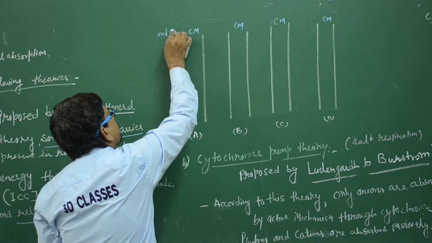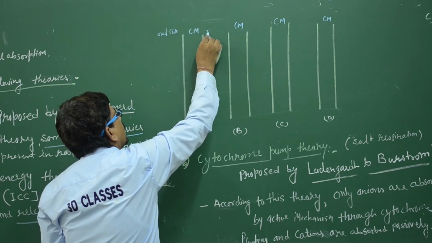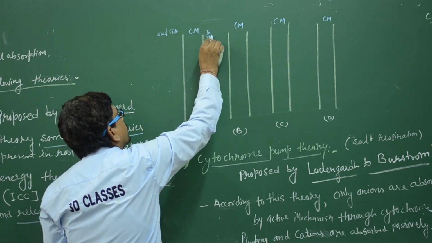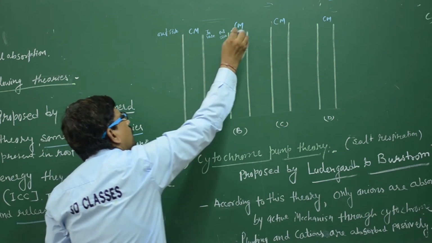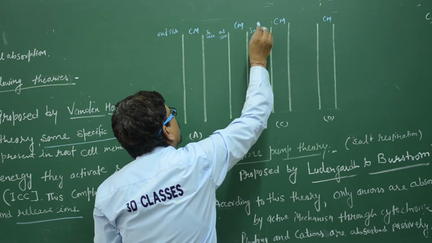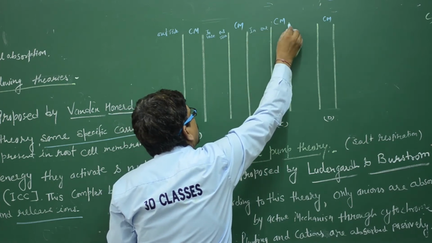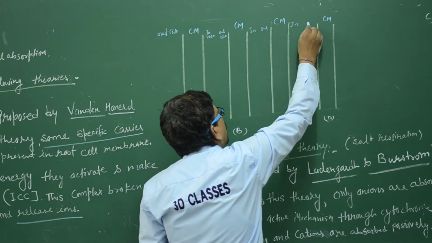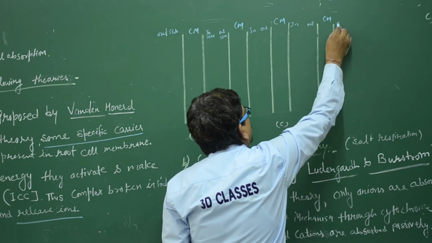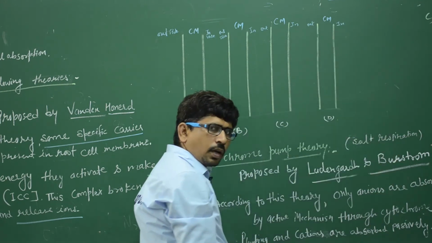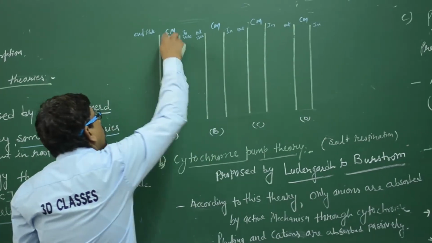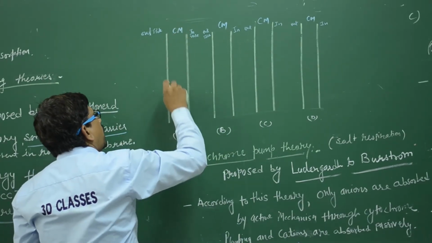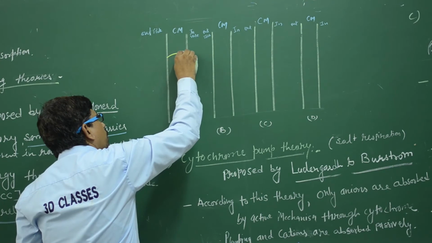Outside, inside, outside, inside. Clear? So it is the root cell membrane, and it contains some carrier proteins like this.